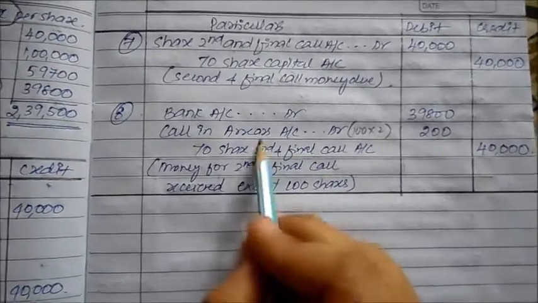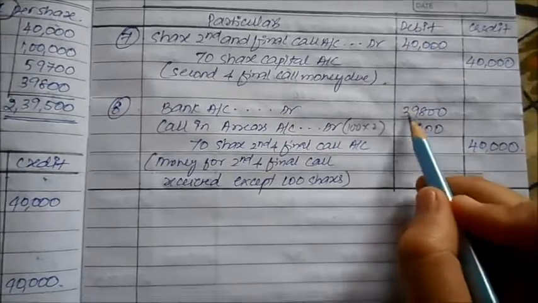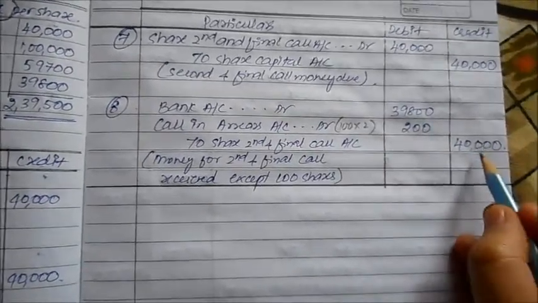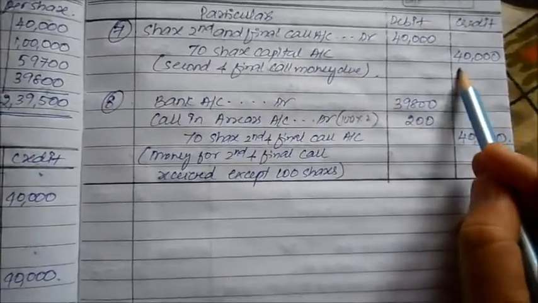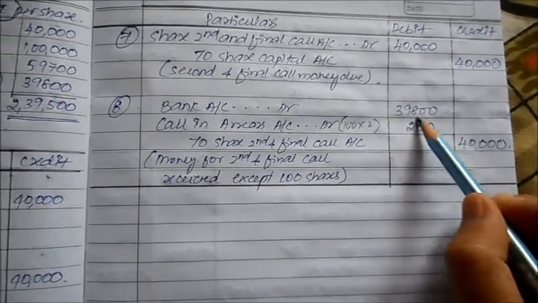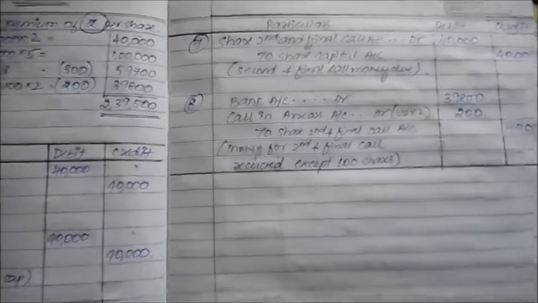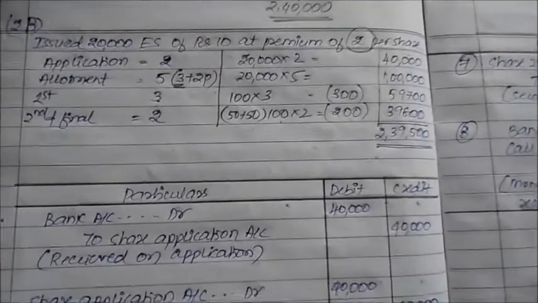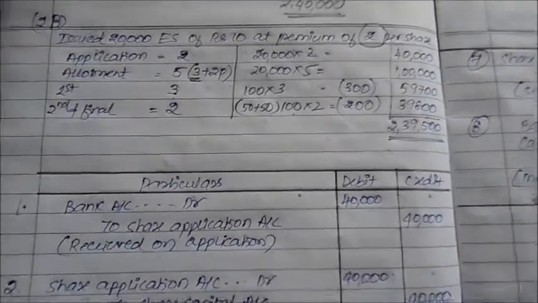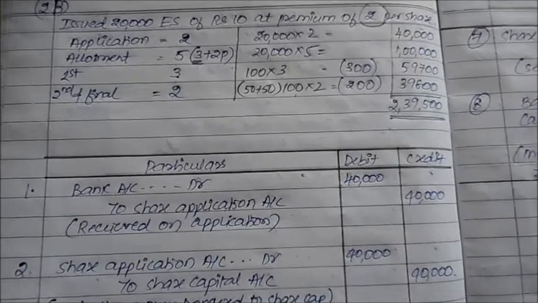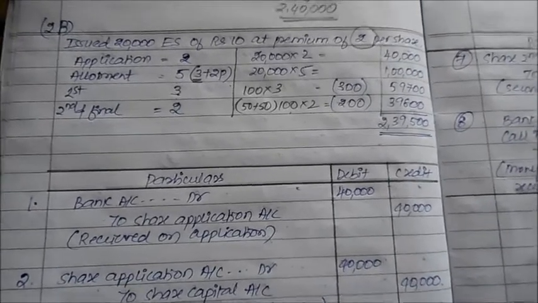So this will become calls in arrears. Bank account will become 39,800 and the remaining amount is 40. Amongst the total amount, we have received only 39,800. So these are generally the type of questions which are asked. If journal entries are asked, this could be for 6 marks or 8 marks depending on the university. And in case they also have certain ledger accounts, this could be asked for section C, 12, 14 or 15 marks depending on the university.